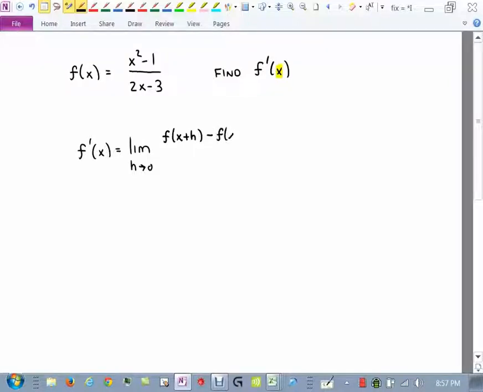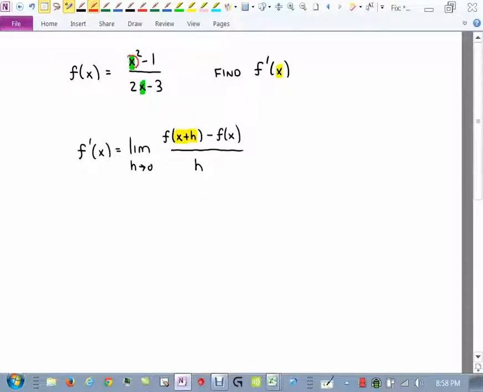So as before, earlier we plugged a plus h in. Now what we're going to be doing is plugging in x plus h. So we're going to be replacing x with x plus h. We have to be very careful when we do this because a lot of people like to just throw an h out here at the end and say, oh, that's what it means to plug in x plus h. But remember, the entire x here gets replaced with this instead.